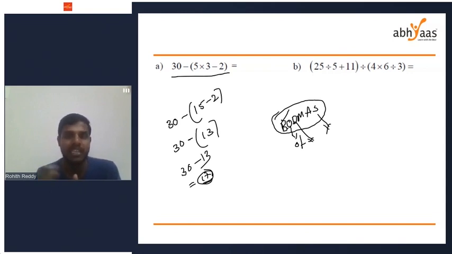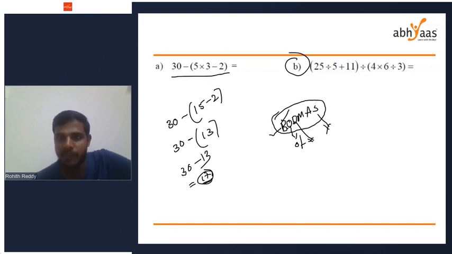First, we have to solve the things in a bracket. We are giving the highest priority to B. After B, we give priority to O, D, M. B for bracket, O for of, D for division, M for multiplication, then addition and subtraction. If it is clear, do B1. Second question: 25 divided by 5 plus 11, divided by 4 into 6 divided by 3. I want a quick and accurate answer for B.